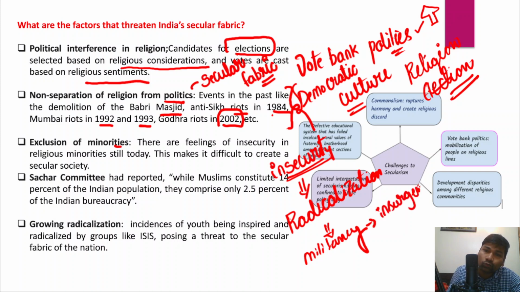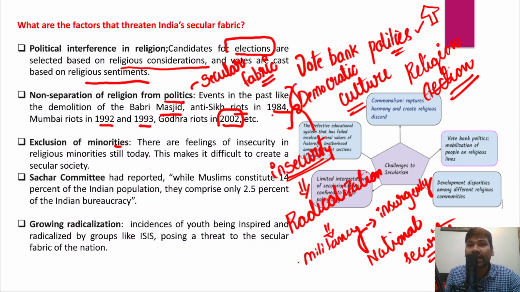So that could further threaten the national security. Therefore minorities should not be excluded.